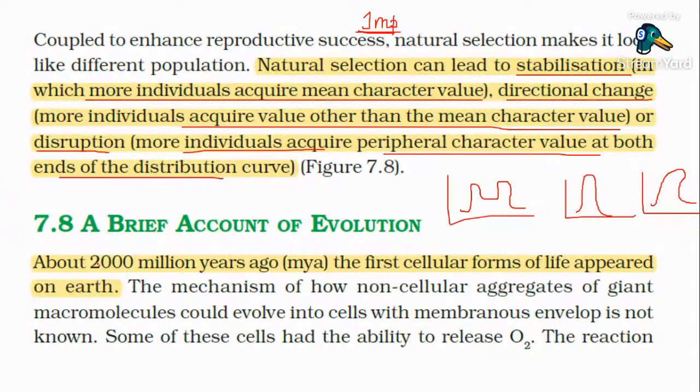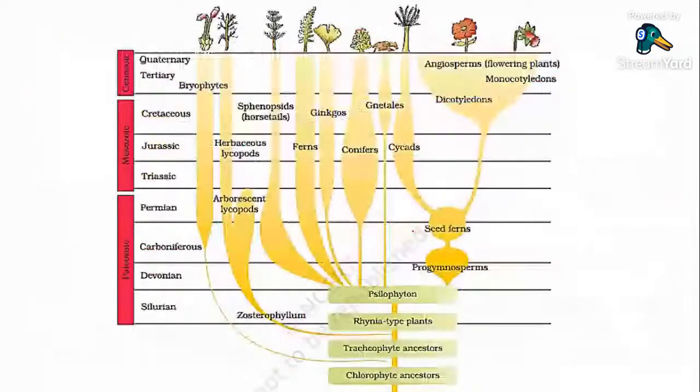This is again important. About 2000 million years ago, the first cellular life forms originated. Guys, this graph is important. No need to study anything over here. Just study that there are mainly three eras: Paleozoic era, Mesozoic era, and Cenozoic era.